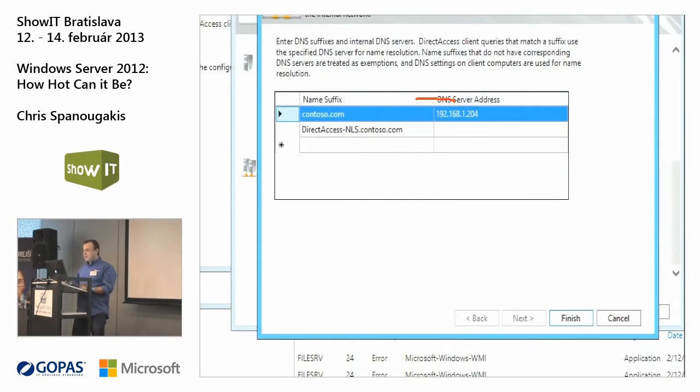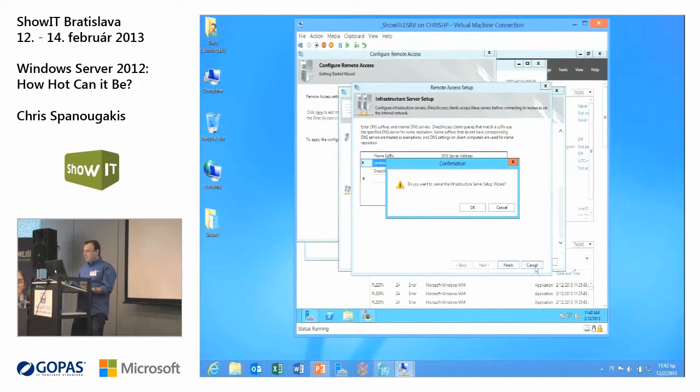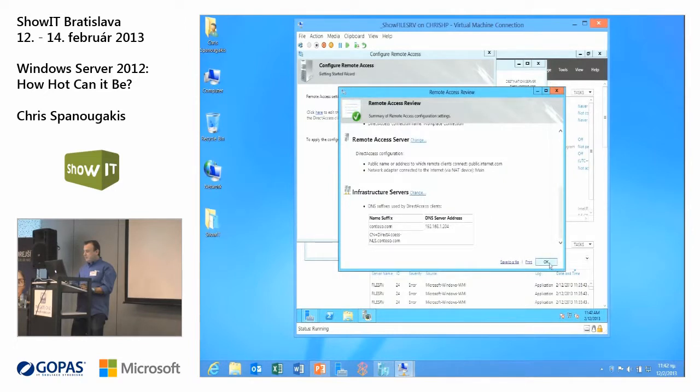Usually we accept the default setting. Okay, this is my direct access server, and this is a special entry in DNS. The client will also check to connect to this computer here in order to realize if it's in the outside of the company's network or if he's in the network.